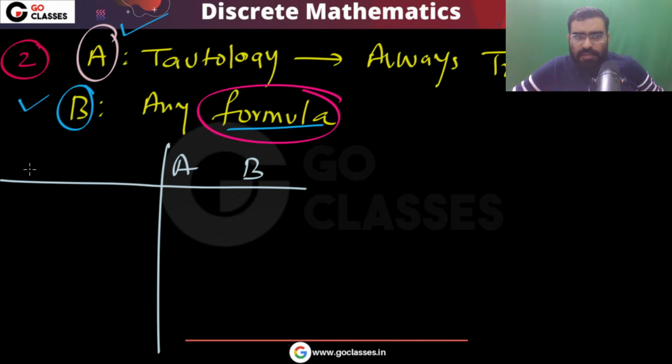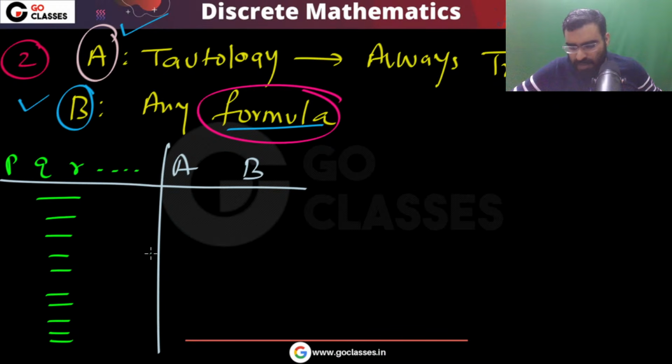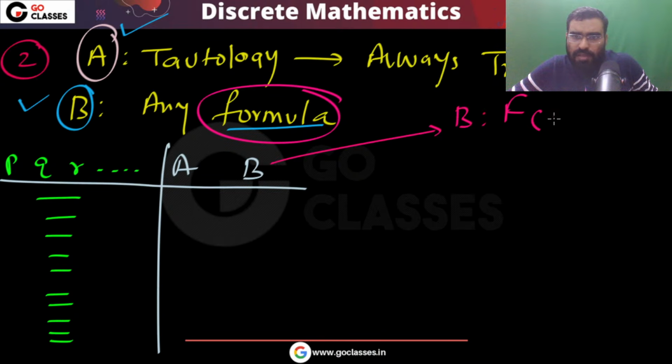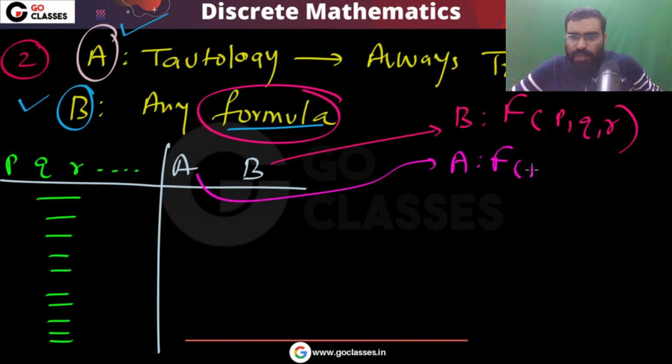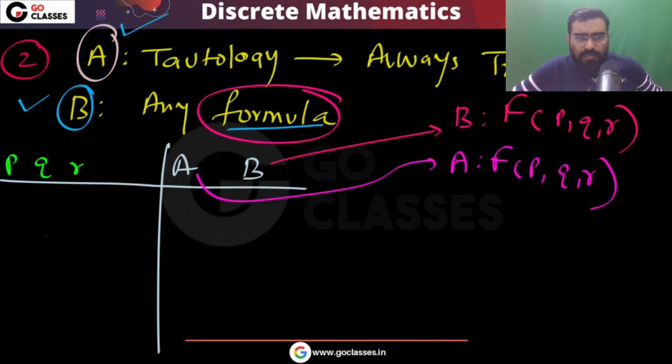Okay, so there are some propositional variables. So remember, their number of rows will depend on the propositional variables. How many propositional variables are there? Not infinity. It depends on how many propositional variables they have. For example, if this B is a function of P, Q, R, and this A is a function of P, Q, R, then in that situation, you will have a total of 8 rows. Is this clear? See, very simple.